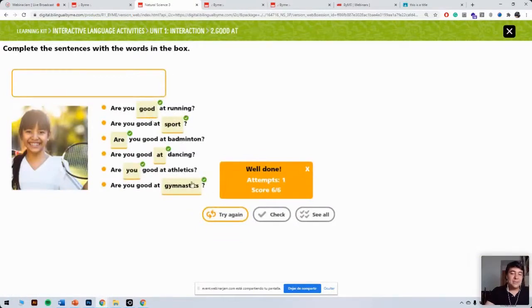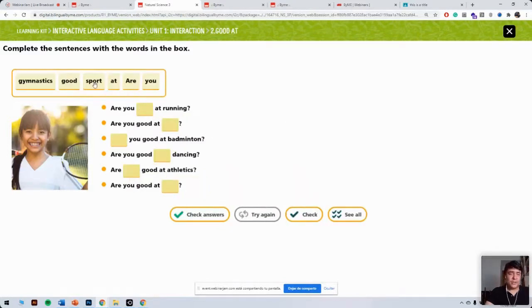You can see the last time I tried this exercise, I got all the answers right, so that's pretty good, and in one attempt. Anyways, you can try again, and all you have to do in this particular one is drag the answers and fill in the gaps. As I said, these exercises are to do with language.